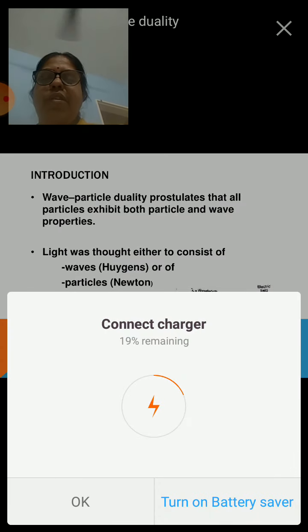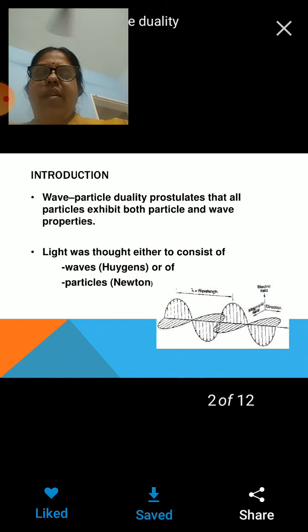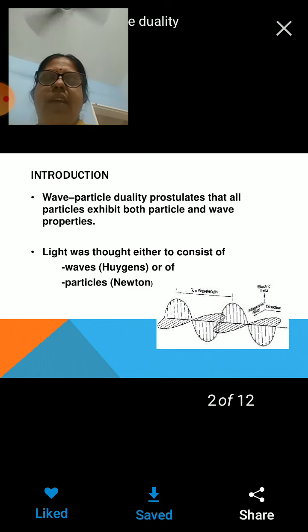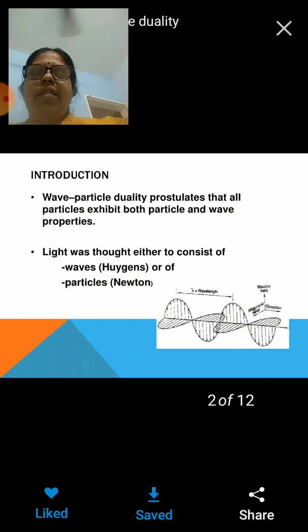If light were behaving like a particle, then interference, diffraction or even polarization of light could not be explained with the help of the particle nature of light. So this required light to behave like a wave, or to be transmitted in the form of waves. According to Huygens, light exhibits wave nature, and according to Newton, light exhibits particle nature.